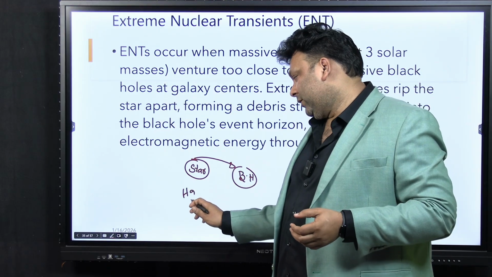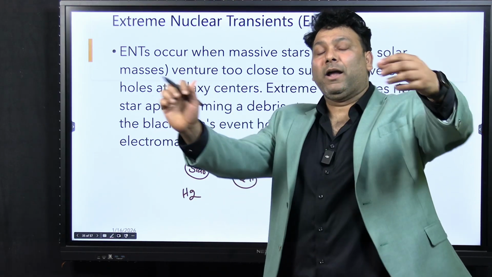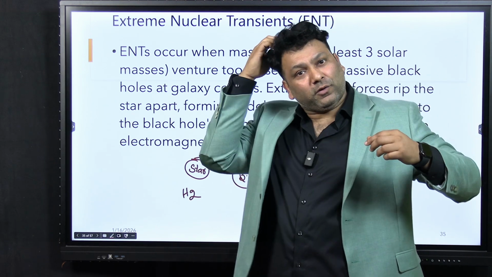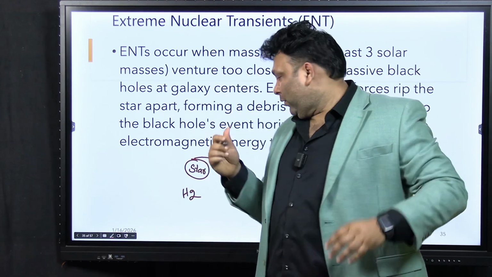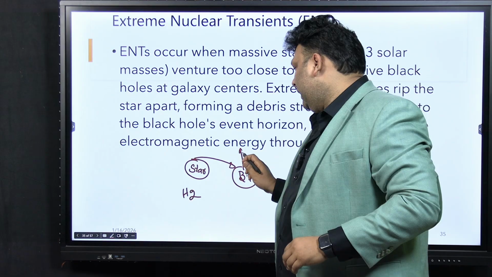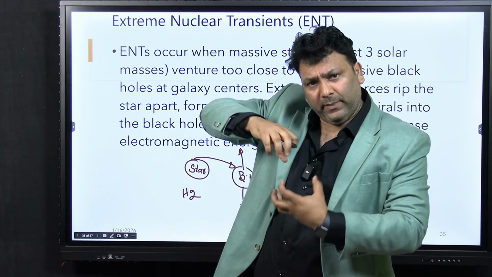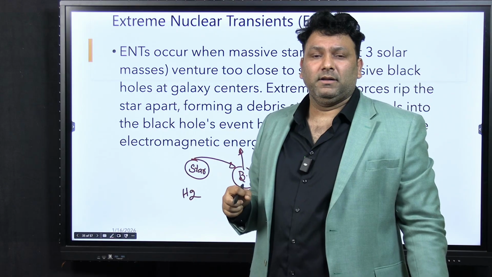Whenever this hydrogen goes near the black hole, it starts spinning. So a lot of friction will be there. Because of this the black hole will be emitting a very large amount of energy, dissipating a very large amount of energy.